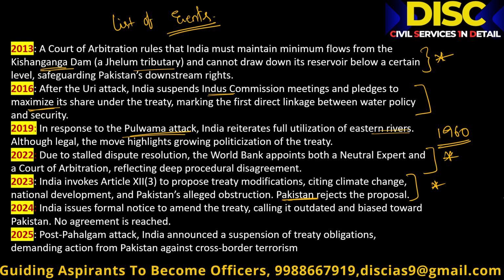This time it got worsened. India issued a formal notice to amend the treaty, calling it outdated and biased toward Pakistan. No agreement was reached. This happened in 2024. And finally, in 2025, post Pahalgam attack, we completely suspended it, demanding action from Pakistan against cross-border terrorism.